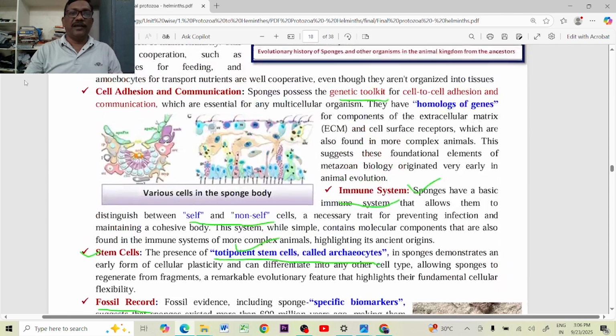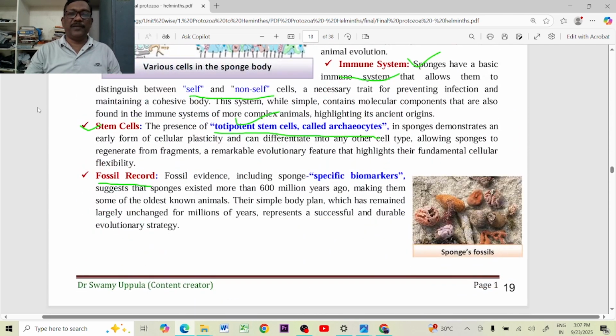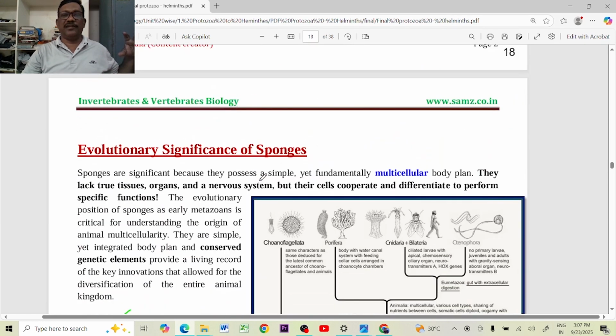So multicellularity, cell-to-cell communication, presence of stem cells, the immune system, and the fossil records indicate that these are primitive organisms. The characters present in the poriferans are also found in higher order organisms. That is indicating that all the higher order organisms evolved from this multicellular animal called the sponge.